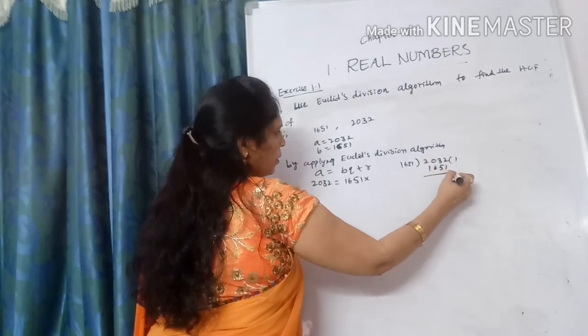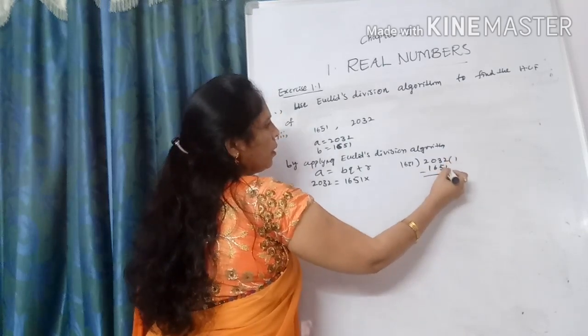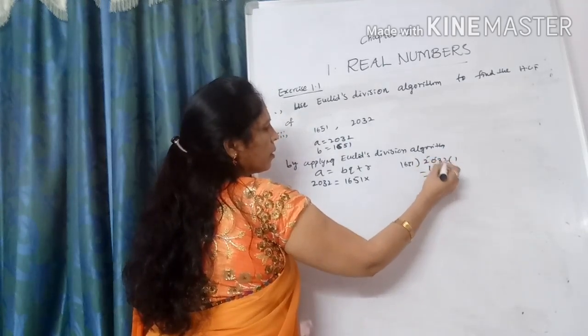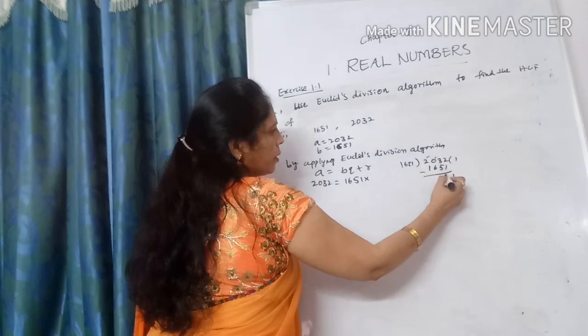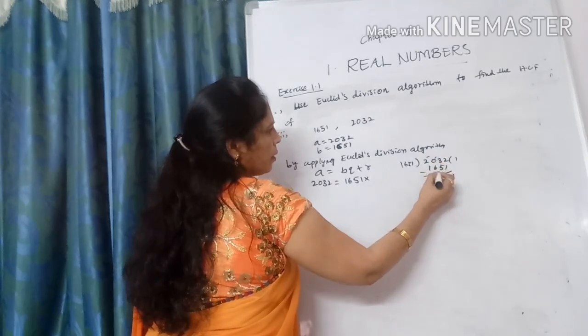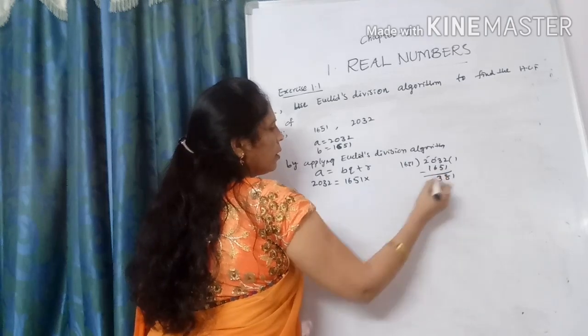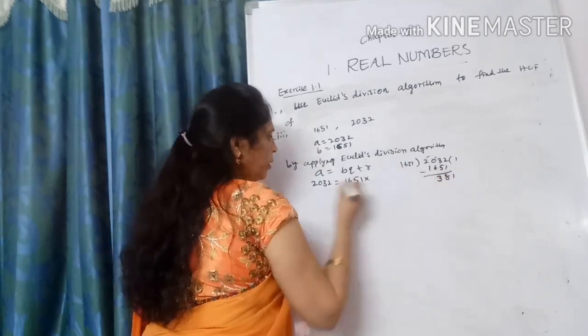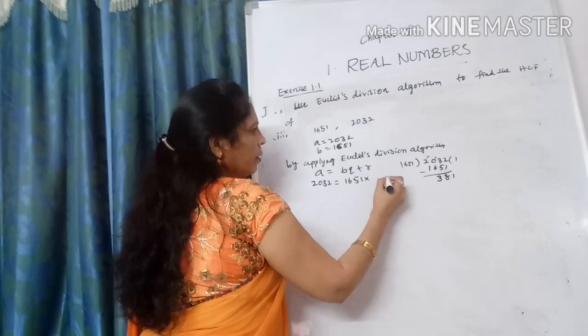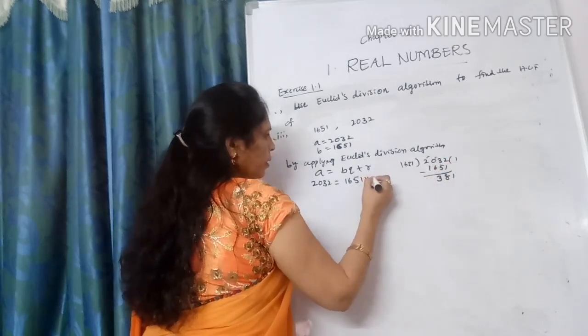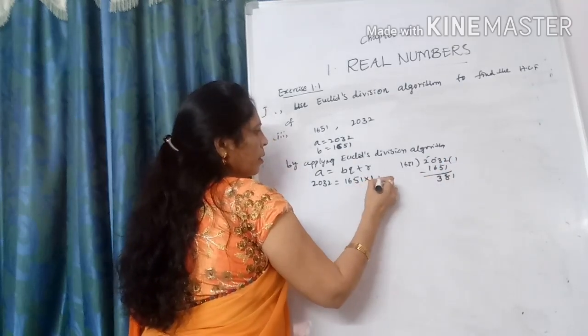1651. What is the remainder? Here 9 minus 6 is 3. So we are left with remainder 381. What is the quotient? 1 time, plus remainder.